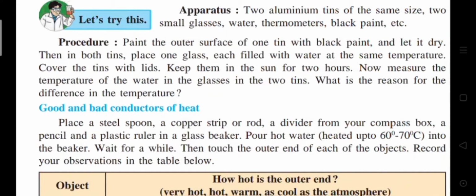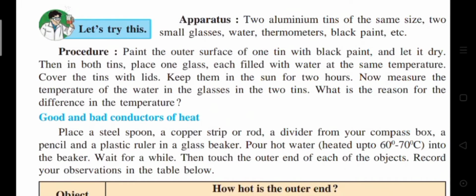Now measure the temperature of the water in the glasses in the two tins. What is the reason for the difference in the temperature? The water in the black painted tin will show higher temperature than the water in the tin which is not painted. This is because the absorption of heat radiation depends on the color of the object and black color absorbs most of the heat radiation.